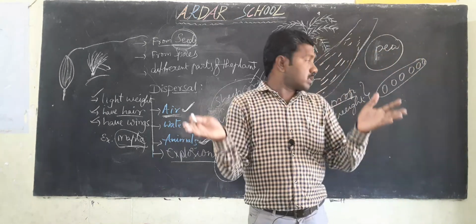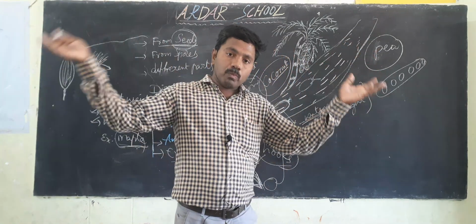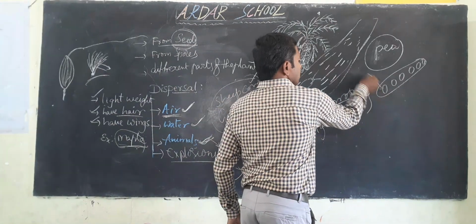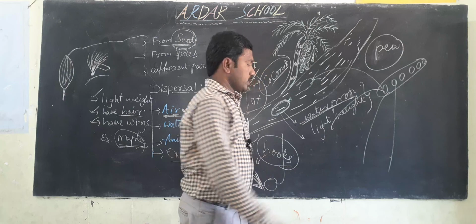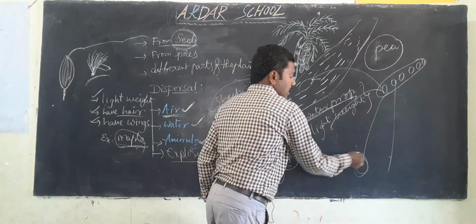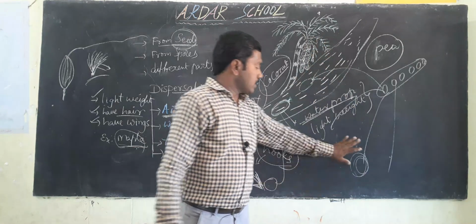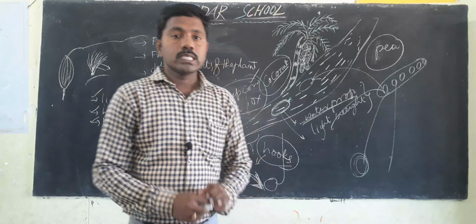When it bursts, the seeds are dispersed to faraway places. The seeds are dispersed from the mother plant over a long area like this. So here this can germinate. When favorable conditions occur, it can germinate and turn into plants. This is the dispersal of seeds.